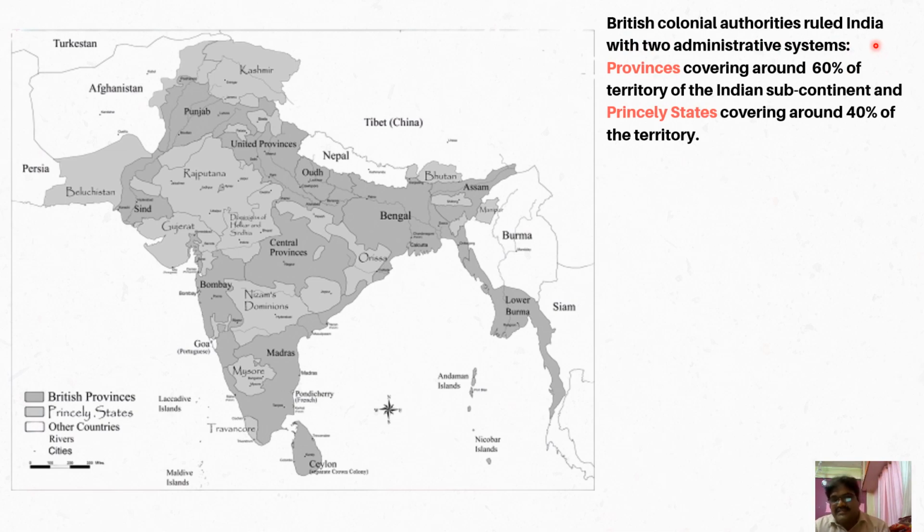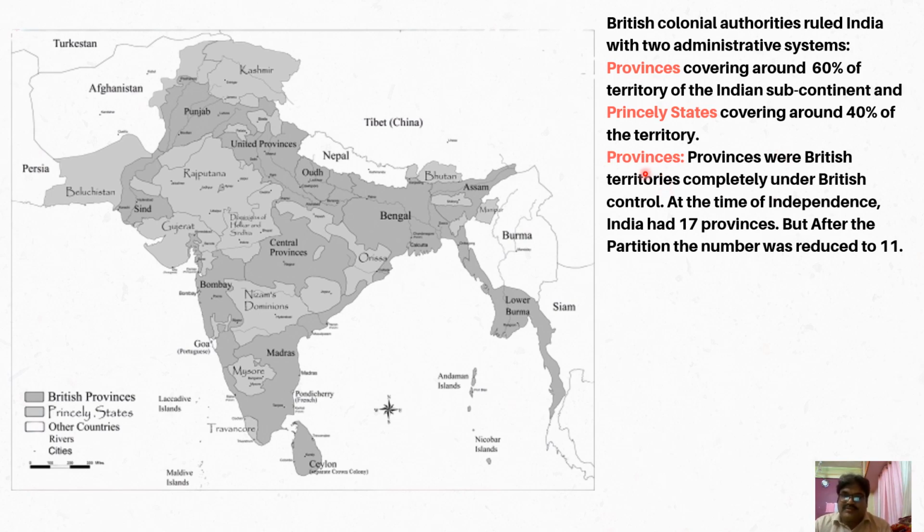That is, when the British came to India, there was already some administrative system working there, and after that the British also made certain modifications for their own convenience. So provinces covered around 60% of the territory of the Indian subcontinent, and princely states covered around 40% of the territory. The basic geographical units through which the British government ruled India were provinces and princely states.